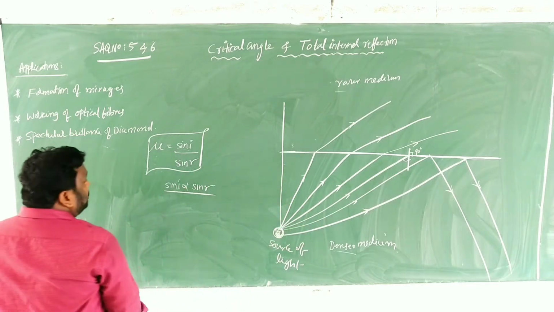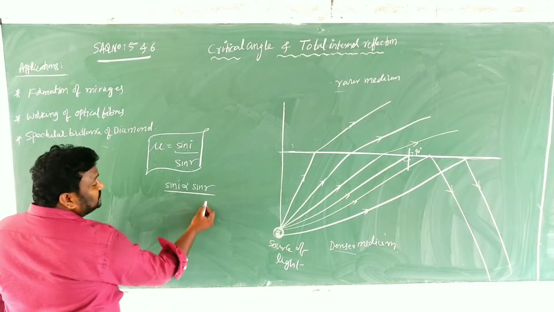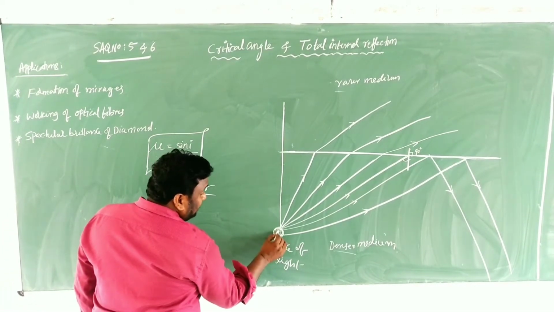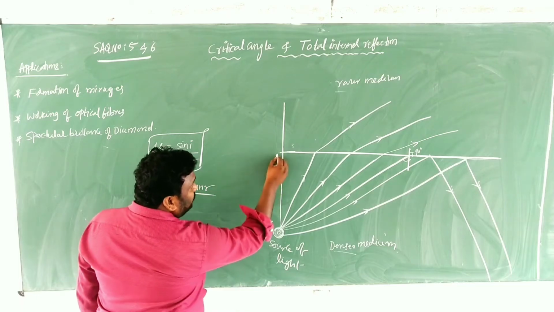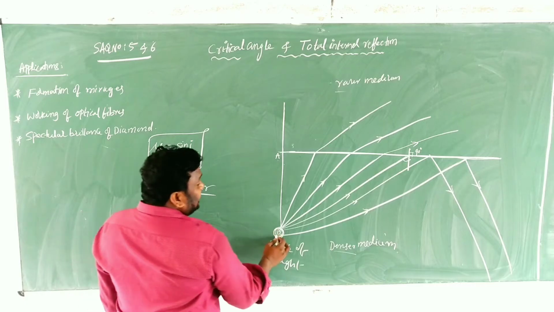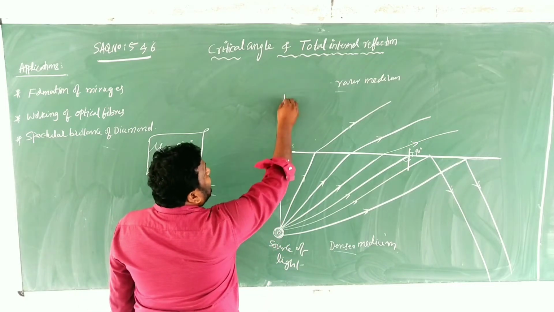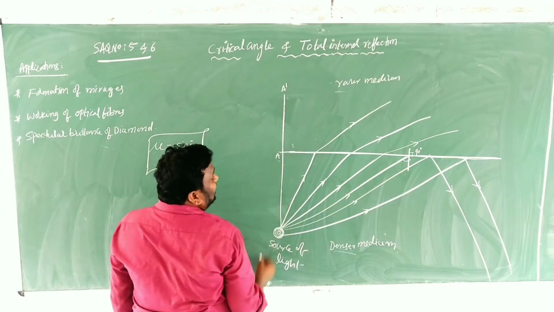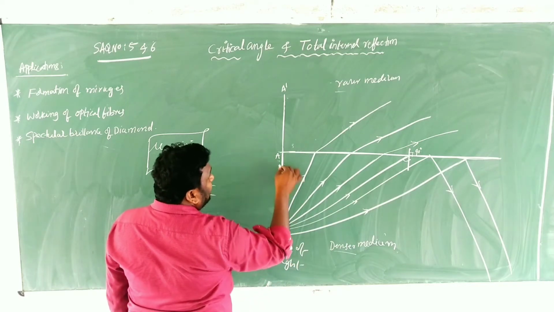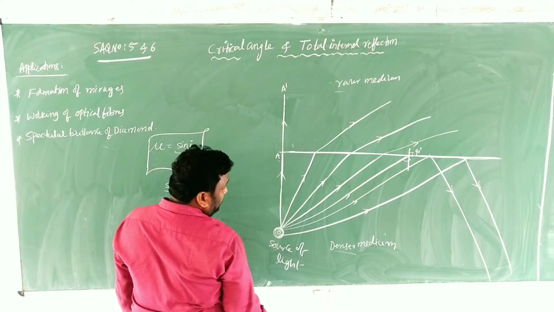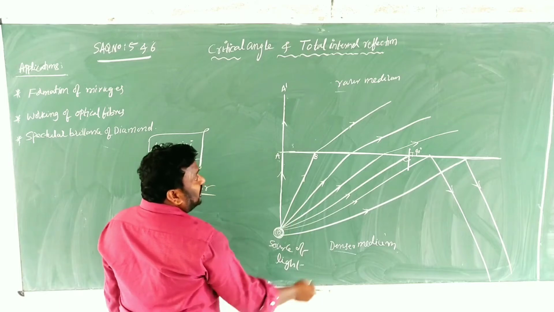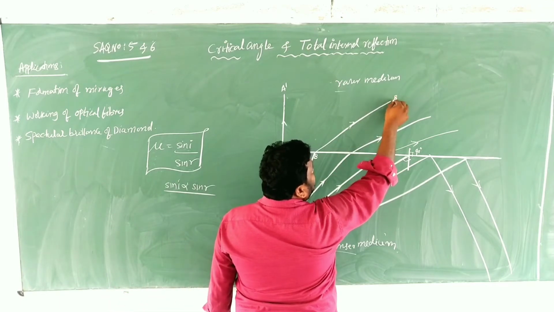So just now, what I told you: sin i is proportional to sin r. Here this is the source of light. I am taking this point as O, and this is the first light ray OA. Clear? Incident ray is OA, and A dash is the refracted ray. This is the incident ray, and this is the refracted ray. And similarly here OB is another incident ray, and B dash.